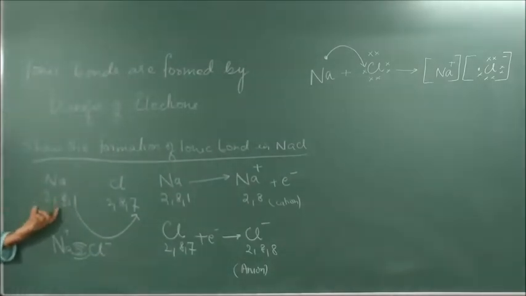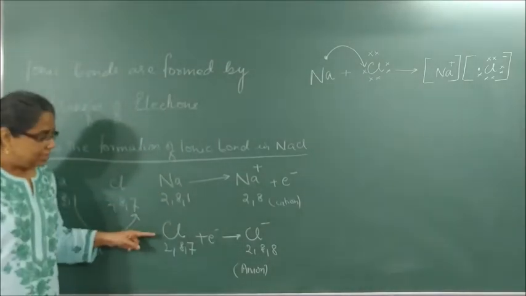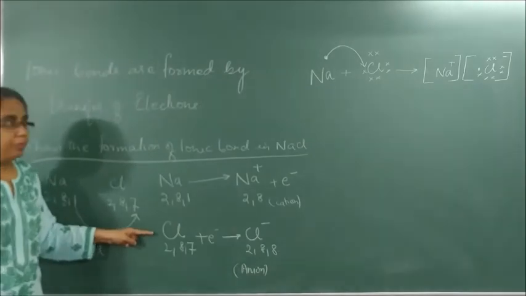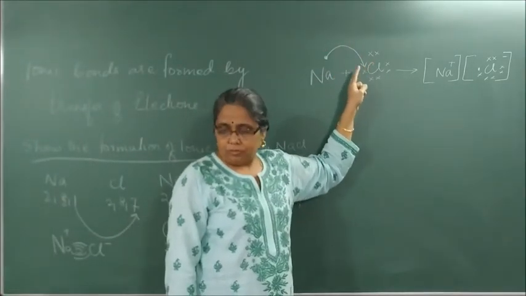The rough title can be this, but actually when you say show formation of ionic bond, it means first step cation formation, second step anion formation, third step transfer of electrons. Very good.